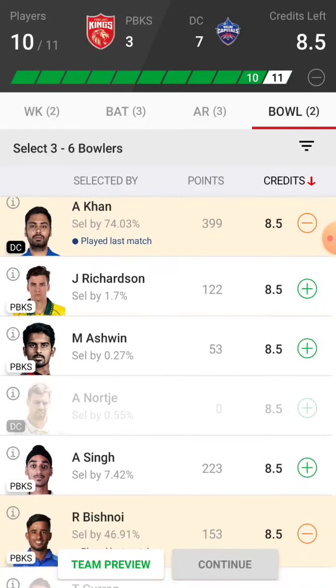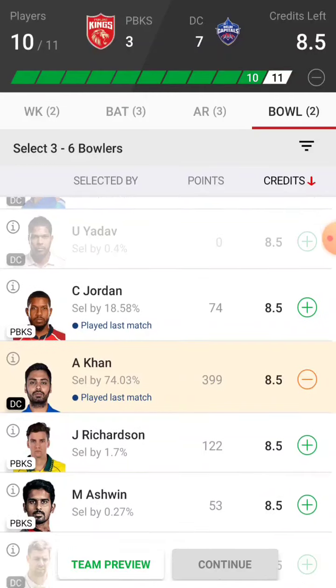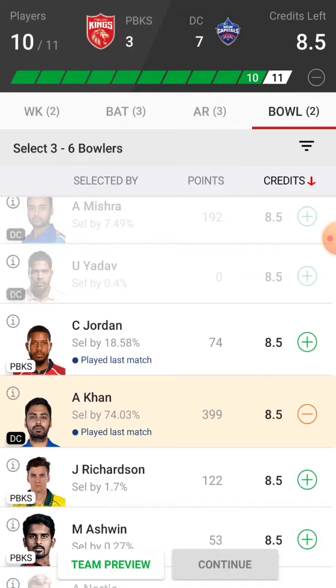Jhye Richardson is a good pick because he took 2 wickets in the last game in place of Meredith. Richardson may play the next game, so not a bad pick at all. Even if you want to try Chris Jordan, you can take Chris Jordan. The problem with Jordan is that he does not take too many wickets. But if there are tailenders exposed to Jordan, then Jordan can take a lot of wickets. Remember this thing. You can call it stat padding. I don't want to go deep into it.